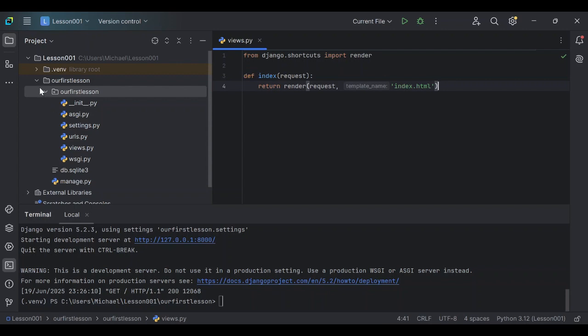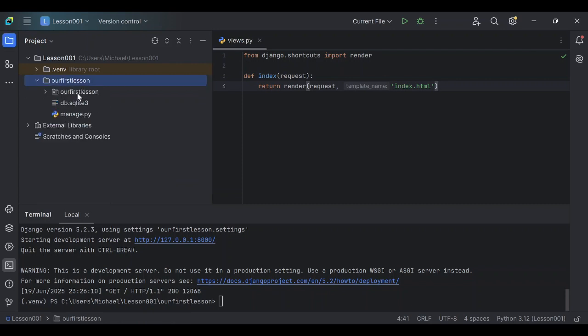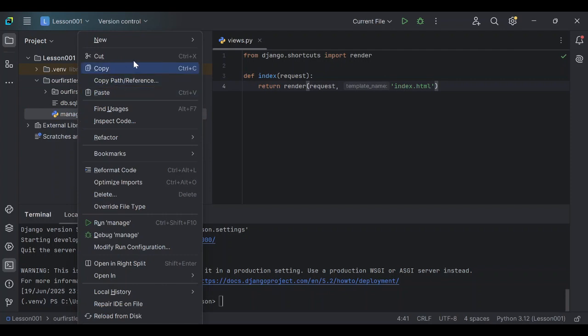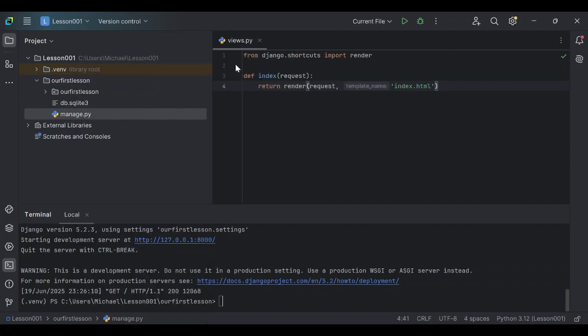So what next do we do? We're going to create this index.html page because it's not created here as you can see. So where and how do we create it? We'll click on this manage.py, make sure your cursor is there, then we'll right click and go to new directory and name this directory templates, because Django is expecting the index.html to be somewhere, so we have to create it.